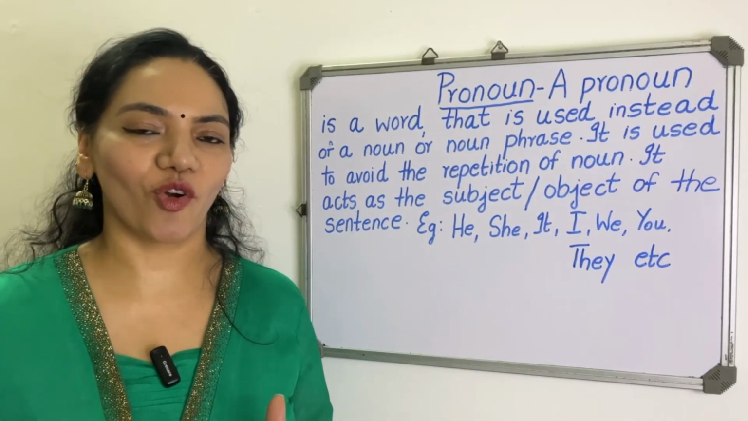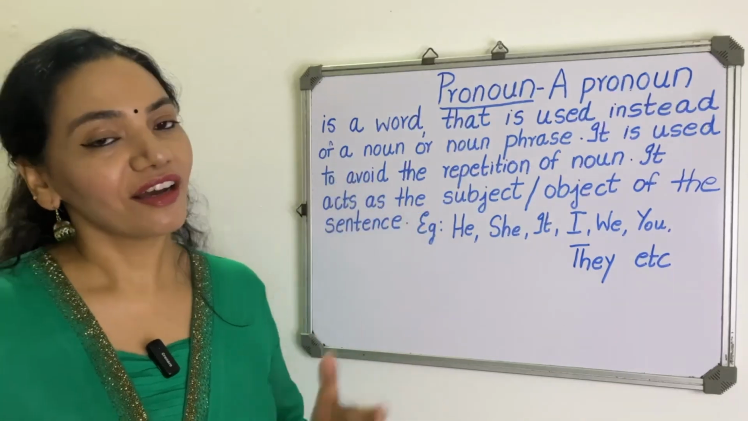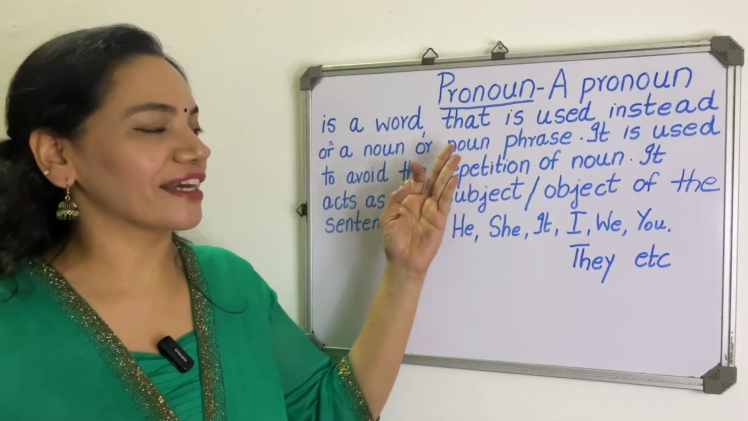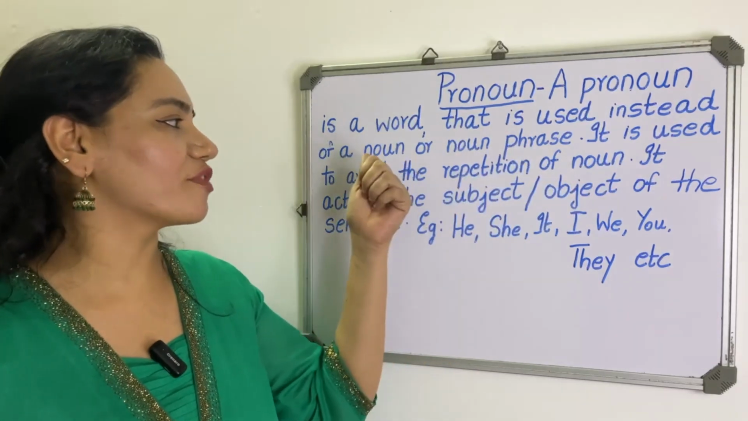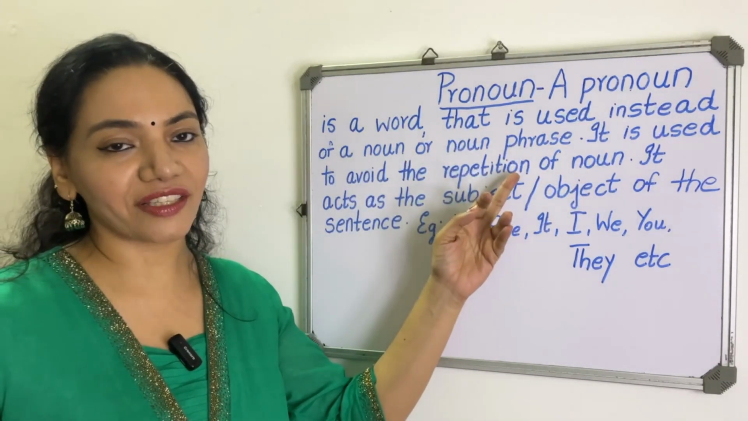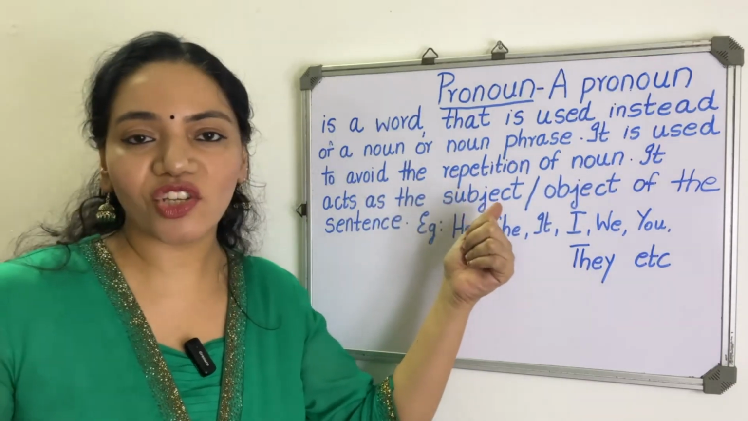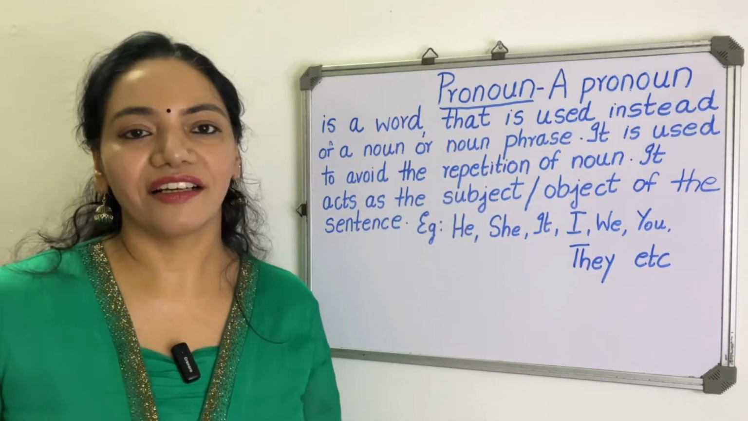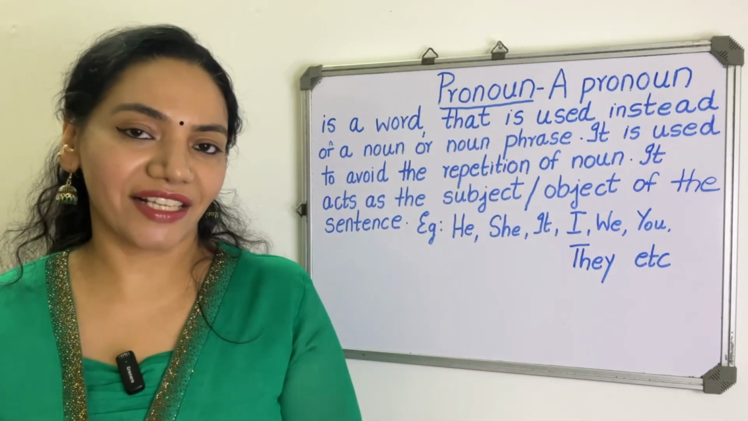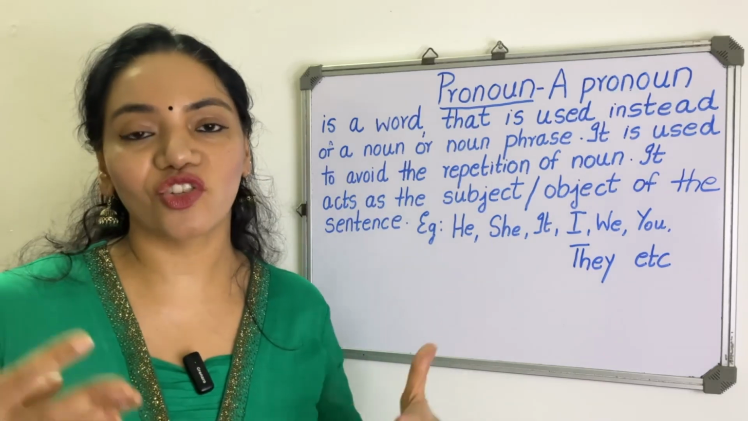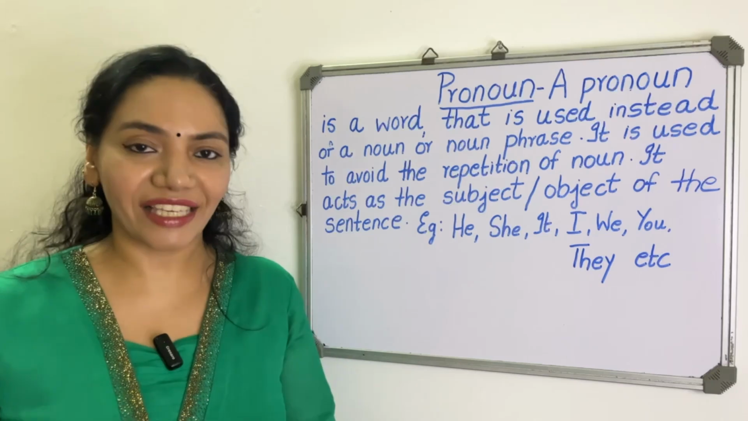So today my topic is about pronoun. What is a pronoun, everyone? A pronoun is a word that is used instead of a noun or noun phrase. Note it down, everyone. It is used to avoid the repetition of noun, like John likes dancing. John likes to eat ice cream. So instead of saying John again, you can say he.